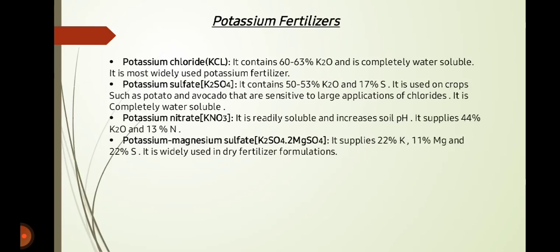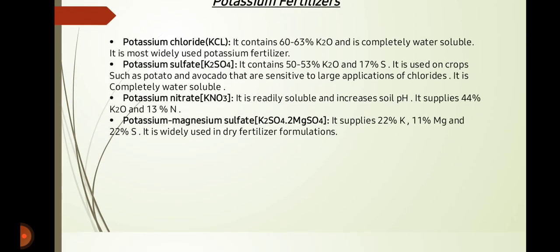Next is potassium nitrate. It is readily soluble and increases soil pH. It supplies 44% potassium oxide and 13% nitrogen. Next is potassium magnesium sulfate. It supplies 22% potassium, 11% magnesium, and 22% sulfur. It is widely used in dry fertilizer formulations.